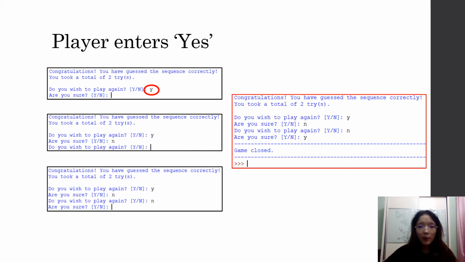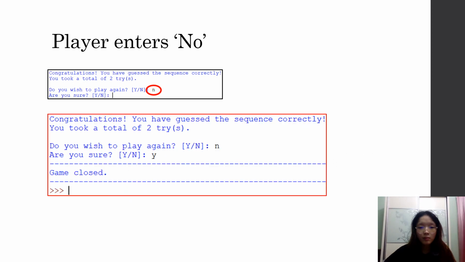If the player enters Y but then they proceed to enter N in the confirmation field, this means that they initially want to play again but then they are not sure. Therefore, the game will ask the player again if they want to play again. In this example, when asked the second time if the player wants to play again, they enter no and yes they are sure, then the game will close. The logic in the example shown previously also applies if the player enters no during the first time when asked if they want to play again, and yes, they are sure.